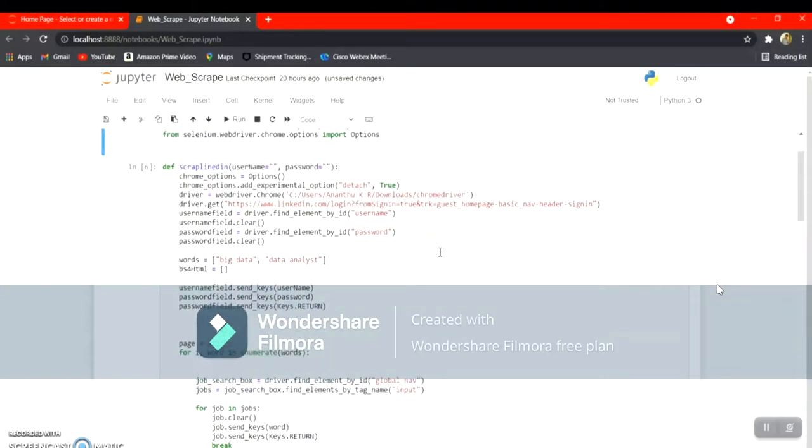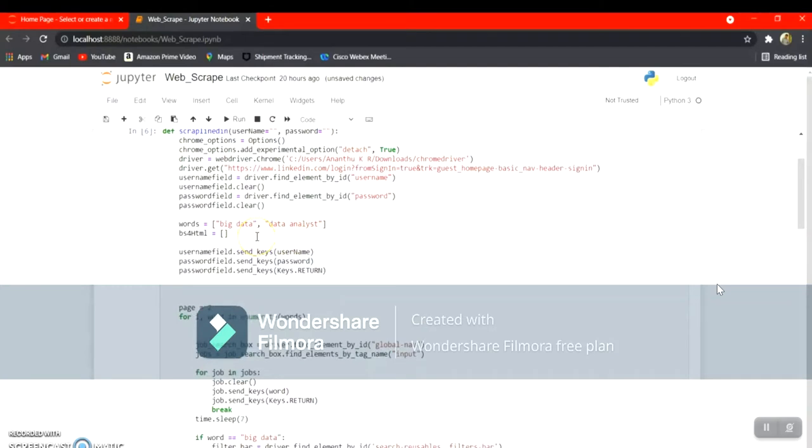I've defined a function, scrap LinkedIn, where I've passed parameters like the username field and password field, along with my personal username and password to collect the data. The job categories I've used were big data and data analyst.